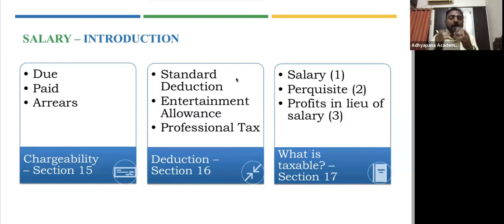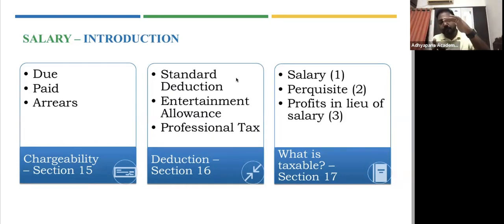What is perquisite? Perquisite is some extra benefit given to an employee. For being an employee in that organization, you are given some extra benefit. It could be a car, it could be a house, it could be medical treatment, or it could be some education facilities for your children. All these are covered under perquisite. The third one that we said was profit in lieu of salary. Typically, it is not salary, but it should be treated as salary. So it's like a deemed salary. Those items are covered under profit in lieu of salary.